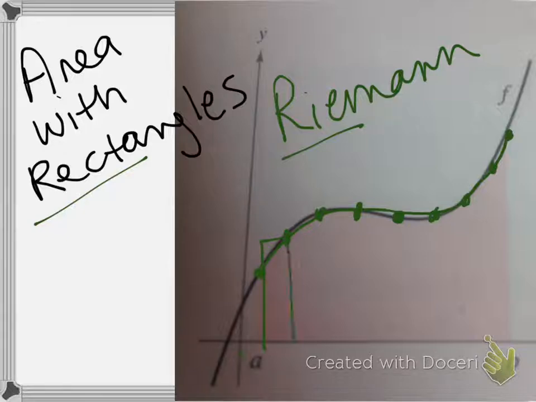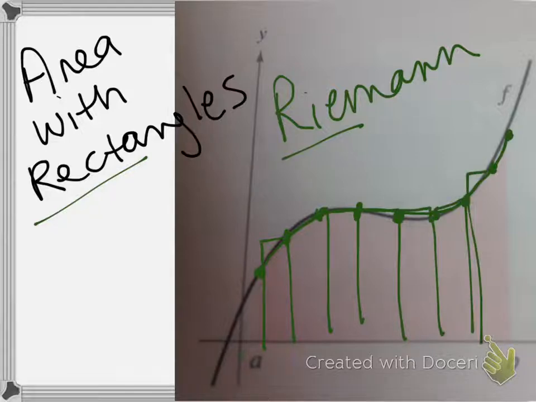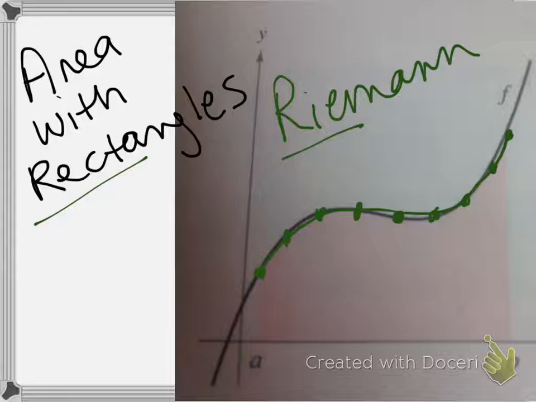That is definitely better. Not there yet, but still getting better. Still some error, so hopefully you can tell where this is headed. What if I broke each of these into 16, and then did 32 rectangles, and then 64 rectangles?